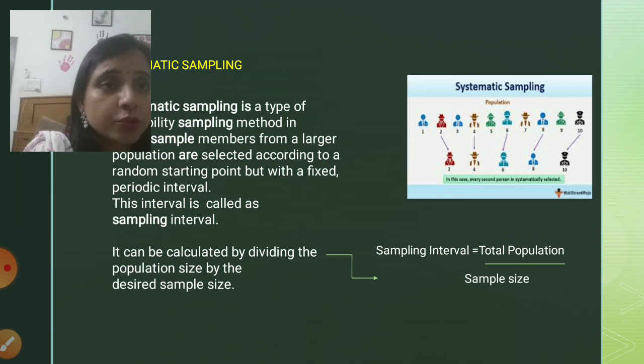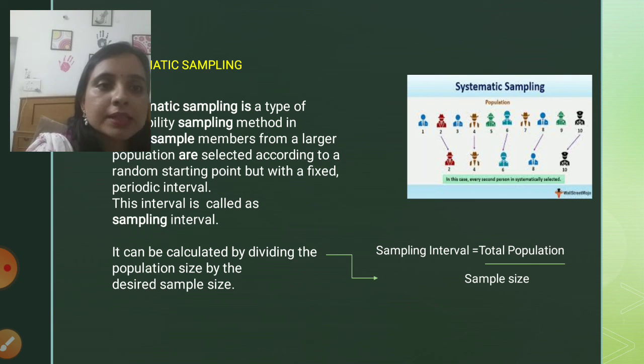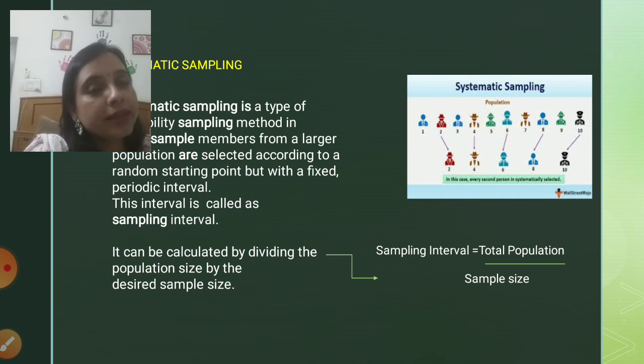Now in this diagram, you can see I have chosen, out of the population, the second, fourth, sixth, eighth and 10th person. These members are chosen by following a sampling interval. Now how is the sampling interval calculated? It will change for every population and number of samples. For example, the formula indicates that it is calculated as total population divided by sample size.